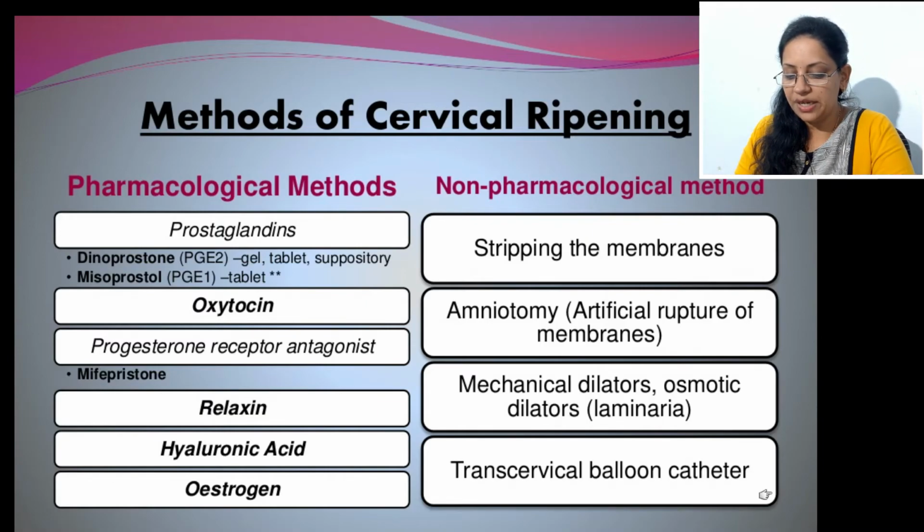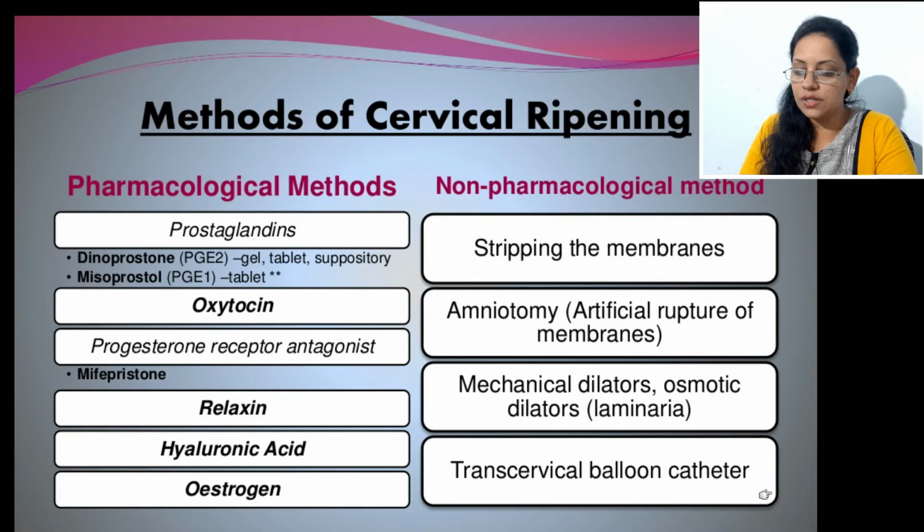Now these were the medical methods. Now the surgical methods: artificial rupture of membrane. That means we rupture the membrane artificially.